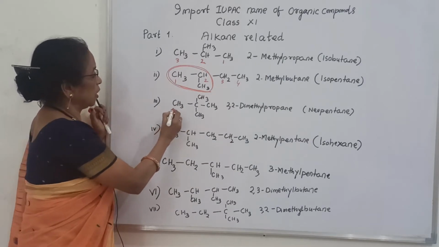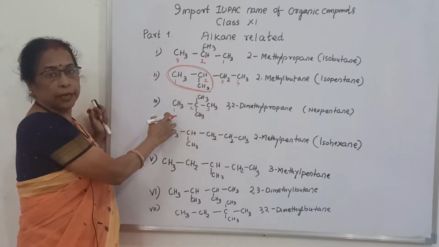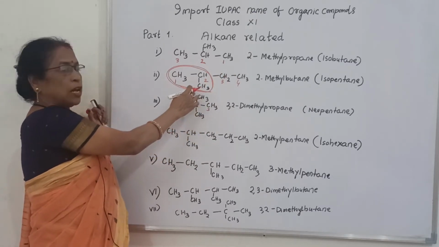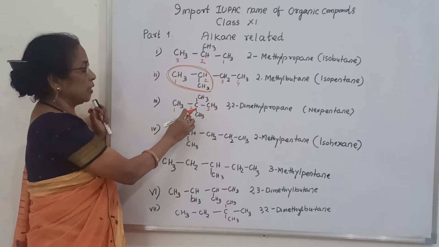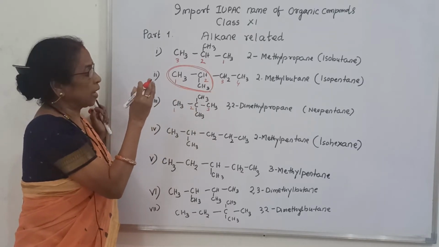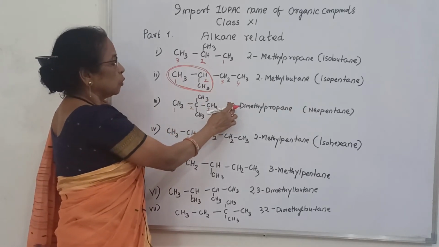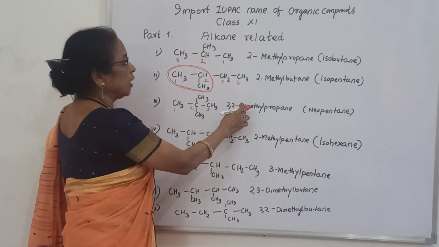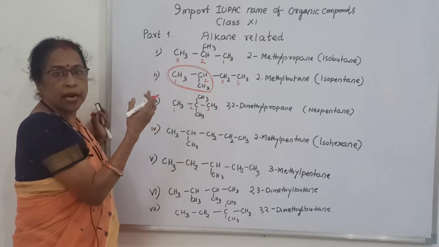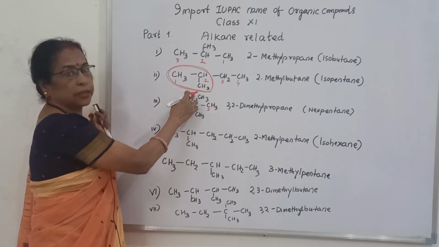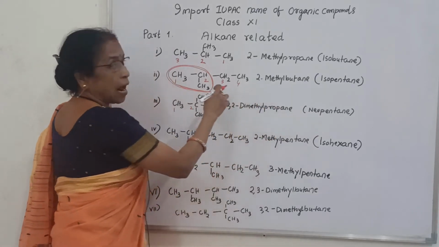Then come to here. How can you count this one? 1, 2, 3. Or you can count from this side 1, 2, 3. That means in 2 position, 1 methyl above, 1 methyl below. So below this carbon, that is why in 2 position there are 2 methyl groups. 2 methyl groups means di, and 2 position means 2, 2. So 2,2-dimethyl propane. See here, propane, because 1, 2, 3, the parent hydrocarbon is propane, and a methyl in 2 position, another methyl in 2 position, so it is 2,2-dimethyl propane. And what is the common name?